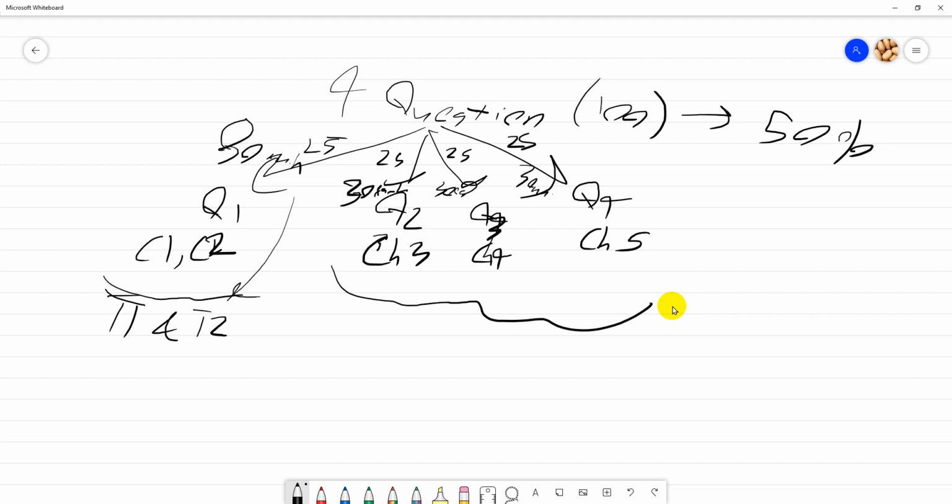So I suggest one question, 30 minutes. If you cannot finish within 30 minutes, you move on to the next question: question 2, then question 3, then question 4. Make sure you divide the time equally, 30 minutes for each question. If you cannot finish it, move on to the next question, because you cannot waste your time trying to answer a question that you cannot answer.